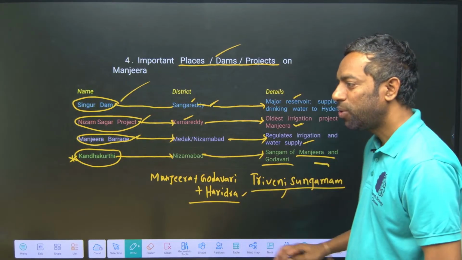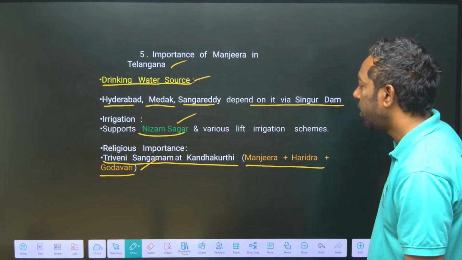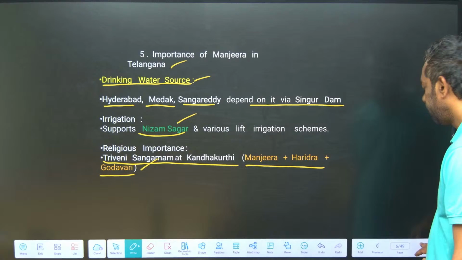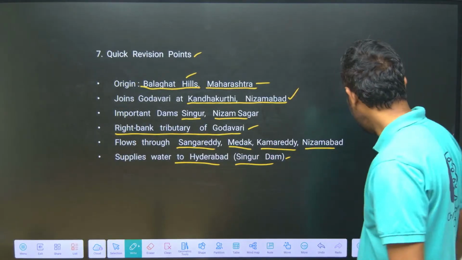I hope you guys understand this about the Manjira river. Yeah, these are the quick points about the Manjira river.